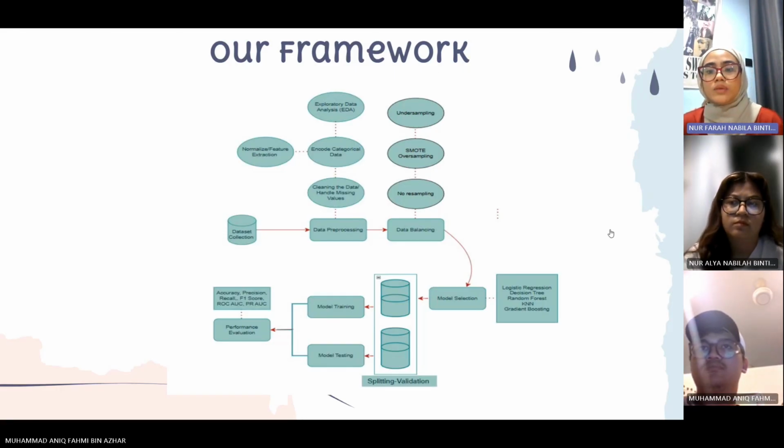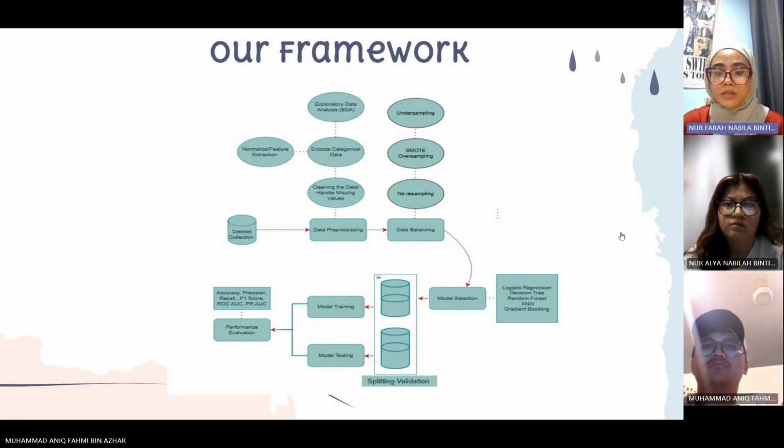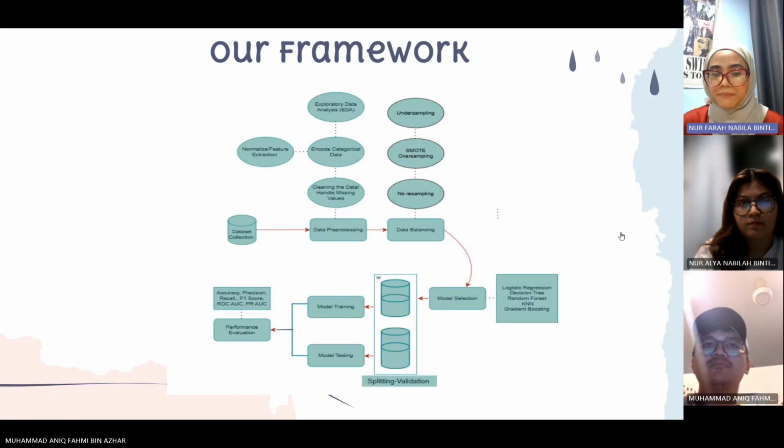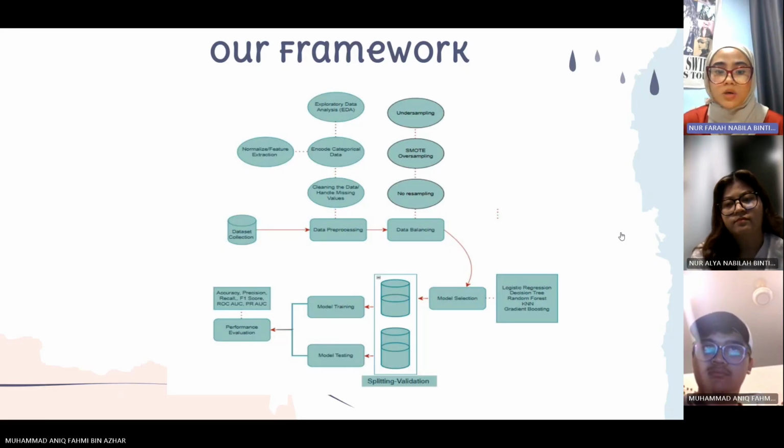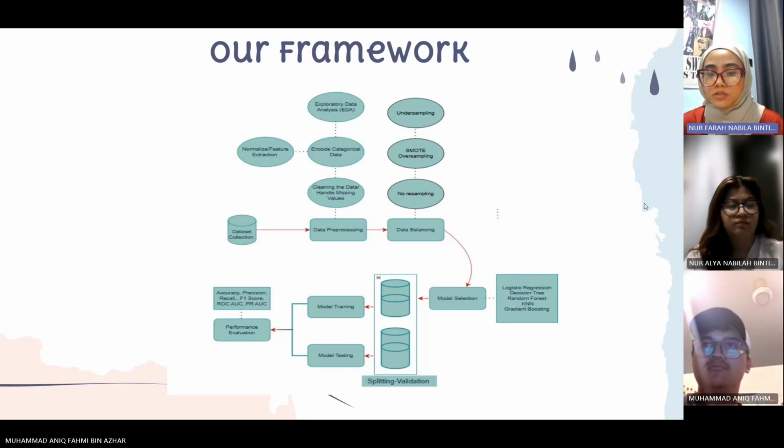Then we did model selection for logistic regression, decision tree, random forest, KNN, and gradient boosting. Next, we split the data into two parts, model training and model testing: 80% for training and 20% for testing. Lastly, we did performance evaluation, which includes accuracy, precision, recall, F1 score, ROC AUC, and PR AUC.